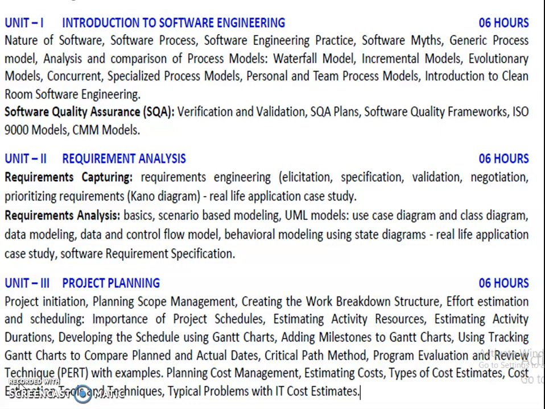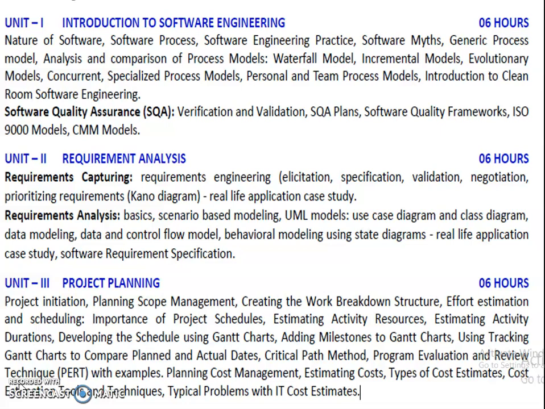In the next unit, requirements capturing. In that, we learn about requirement engineering, elicitation, specification, validation, and negotiation, and also Kano diagrams. Then requirement analysis. In that, we learn UML models, activity diagram, use case diagram, sequence diagram, data modeling, data and control flow models, behavior modeling, state diagram, and software requirement specification.